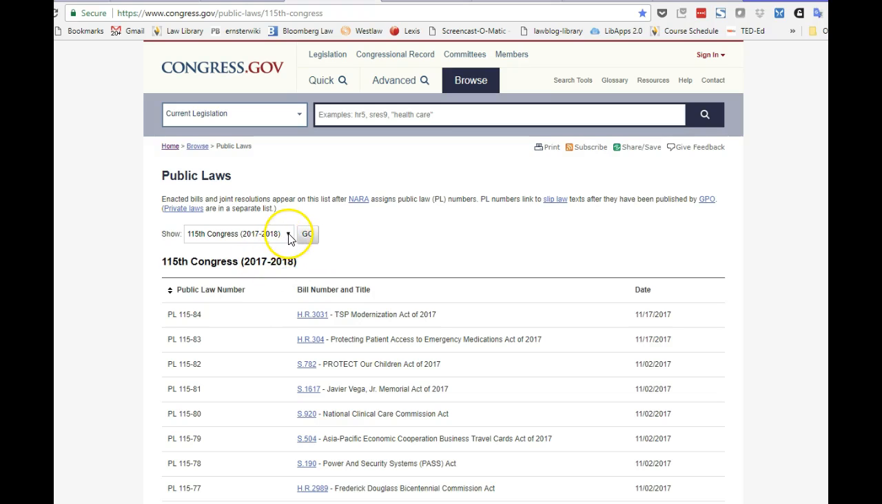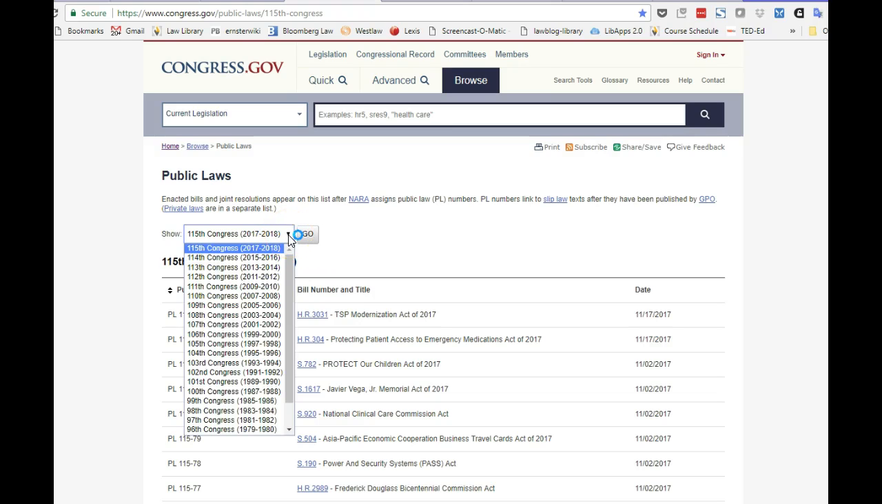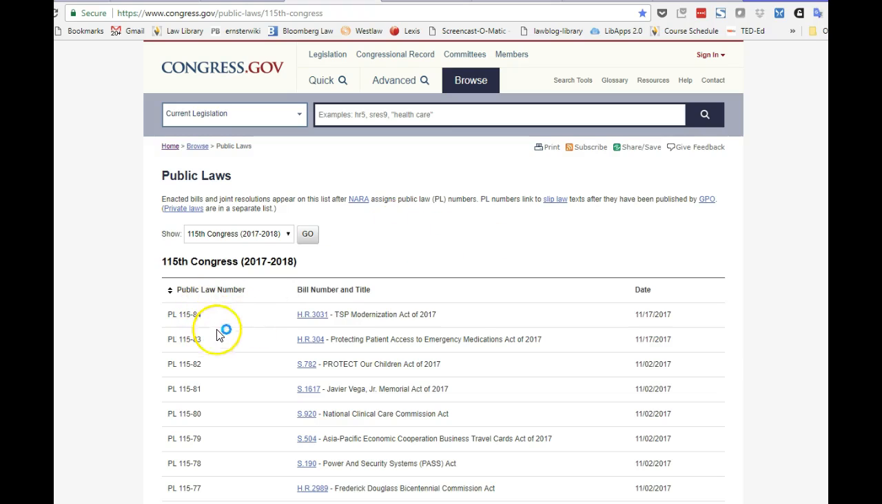So if you look at prior years, you'll see the years that cover prior Congresses, or the time periods that cover prior Congresses. So the 114th Congress started in 2015 and ends in 2016. 113th started in 2013, ended in 2014, and so forth. So let's take a look at these particular public laws to understand how these numbers got assigned.